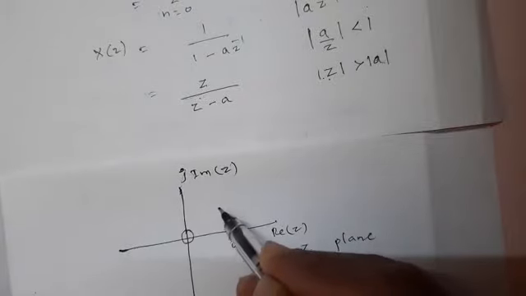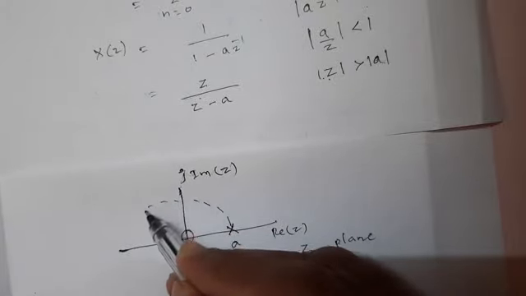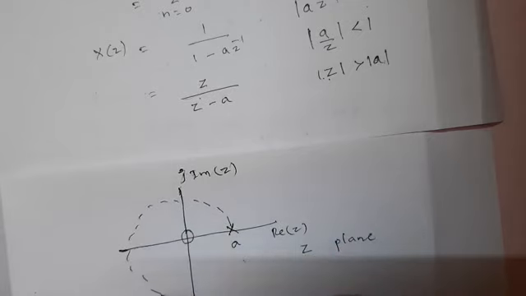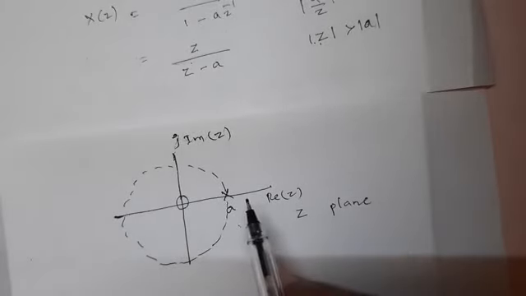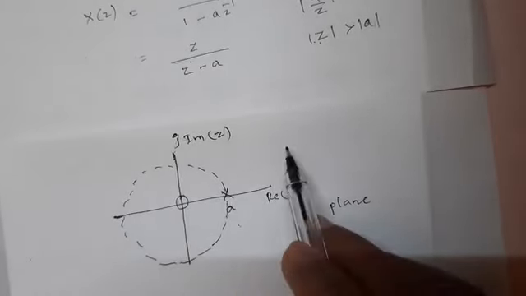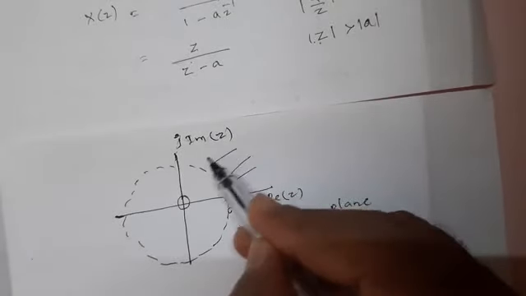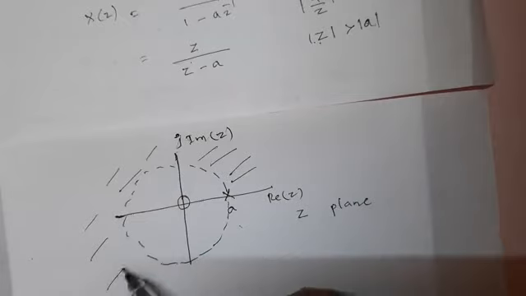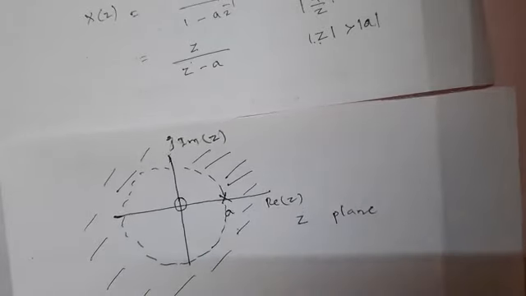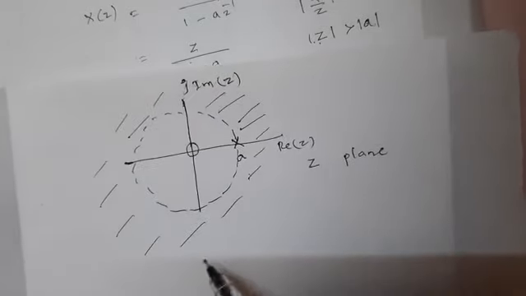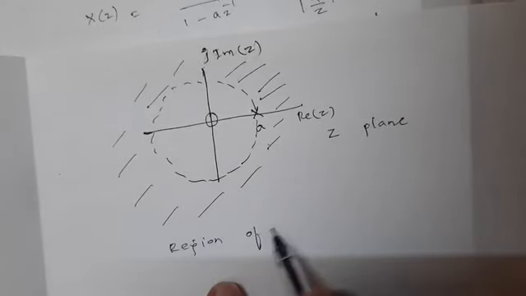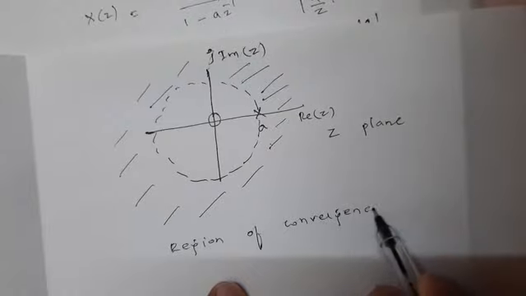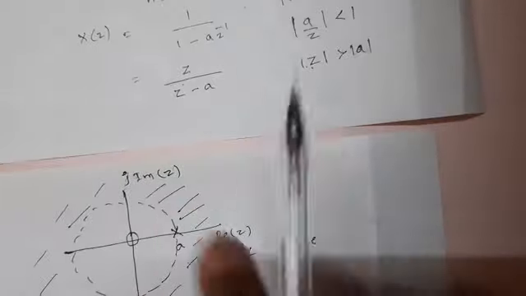So always when you have this pole located on the z plane, draw a circle. The points of Z lie outside a, Z is greater than a, so you have to mark these and shade it. Outside this region your Z values exist. So this is the region of convergence. Drawing this circle on the z plane is your ROC in terms of diagram, and in terms of equation it is this.